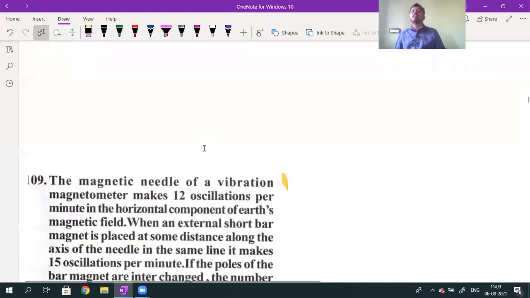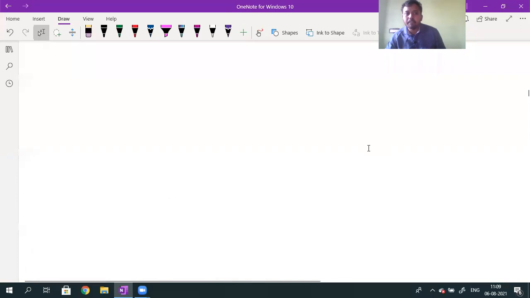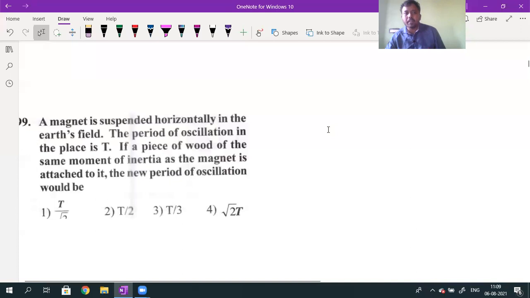What does n mean? N means the number of parts. You divided into n equal parts parallel to length, n equal parts perpendicular to length. If I divided 3 parts parallel to length, 3 parts perpendicular to length, then n value will be equal to 3. Pradeep, what is the meaning of n? Okay?